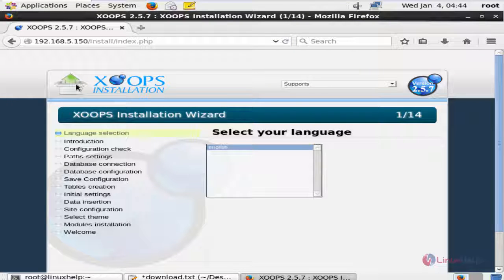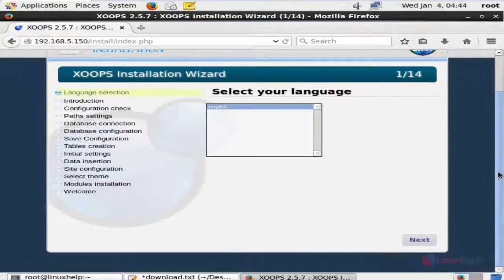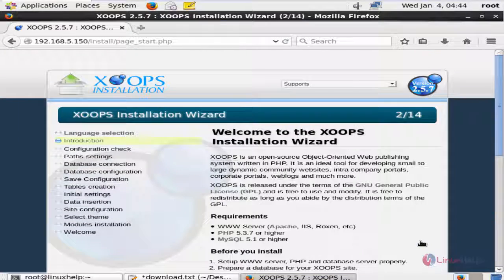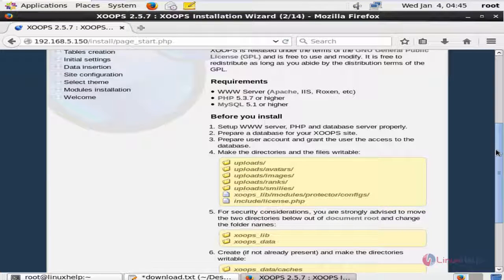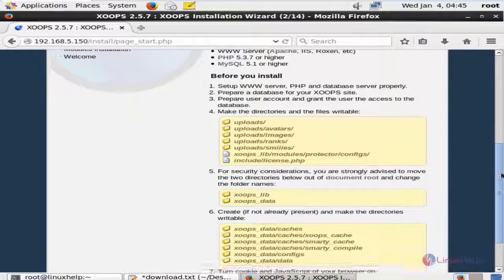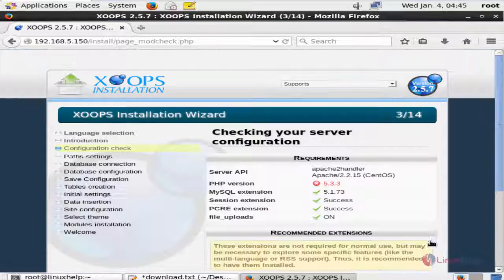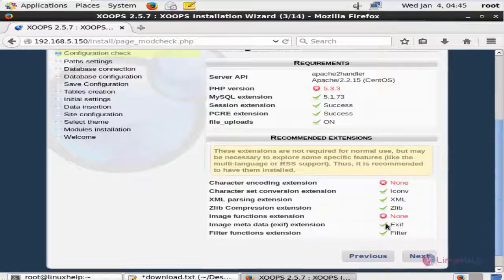Now we can see the Xoops installation page has appeared. Now select your language and give next. And here you can see the requirements and the things that you need to do before installing Xoops. Now give next. This is the configuration check.